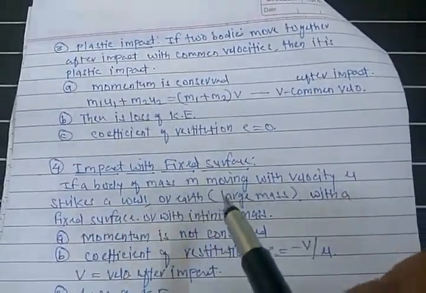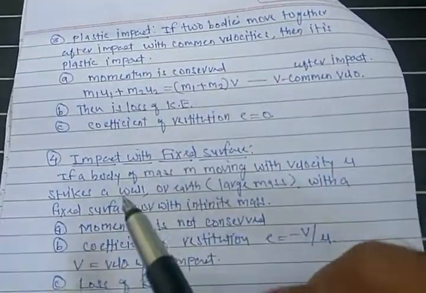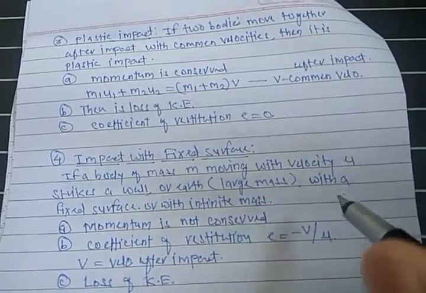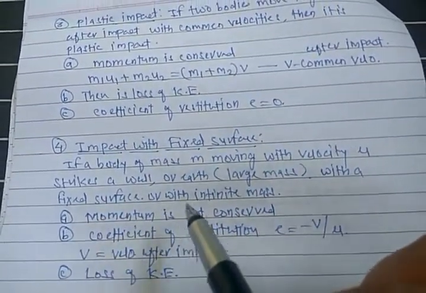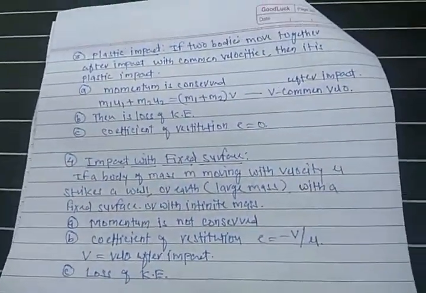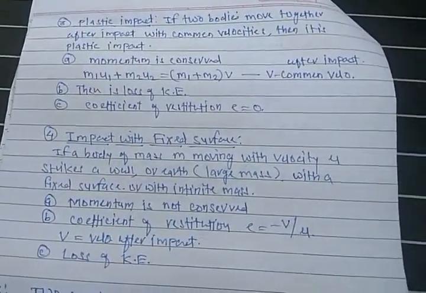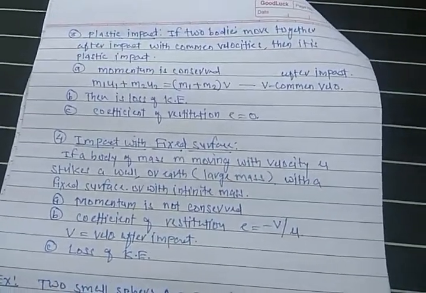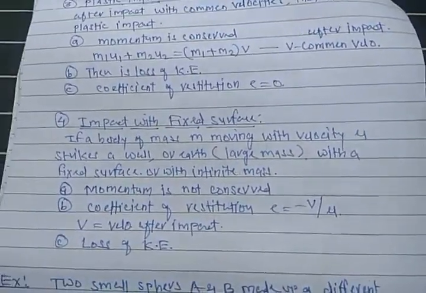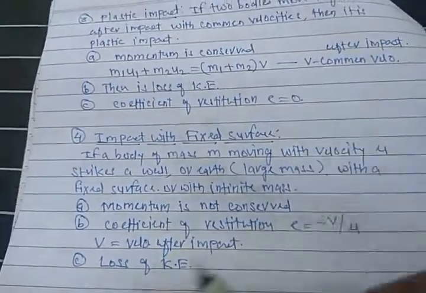If a body of mass m moving with velocity u strikes a wall or earth, a large mass with a fixed surface or of infinite mass, this type of impact takes place.